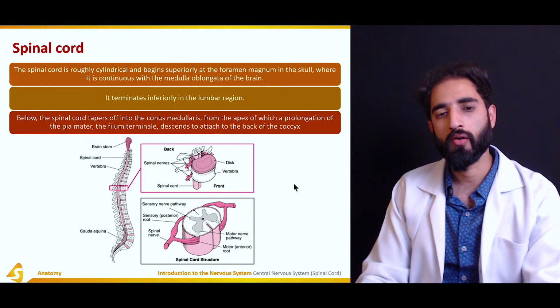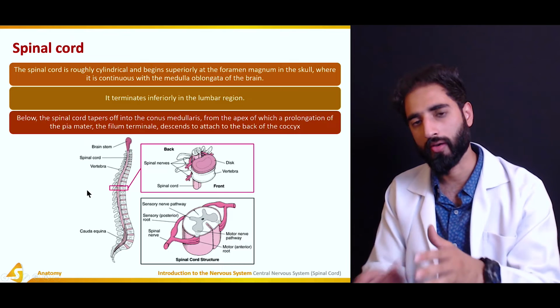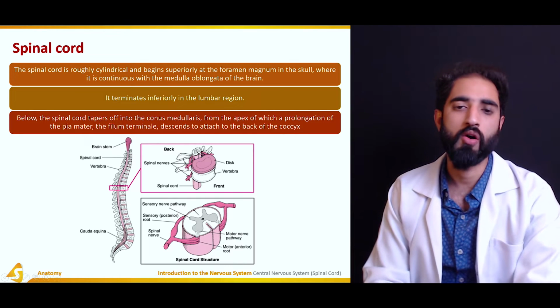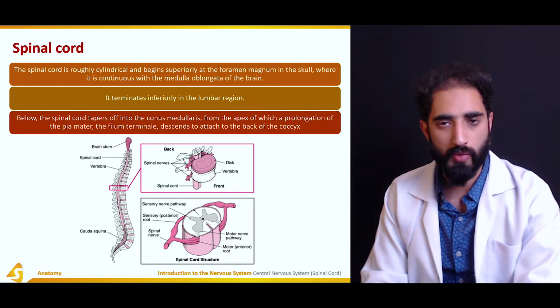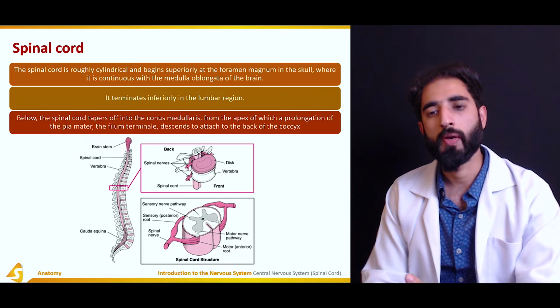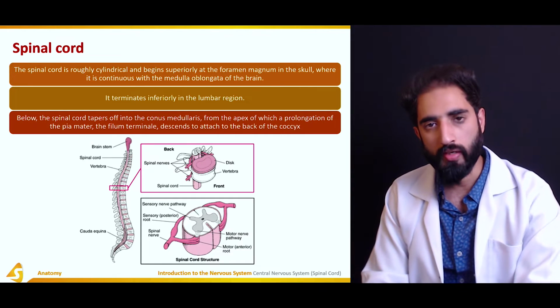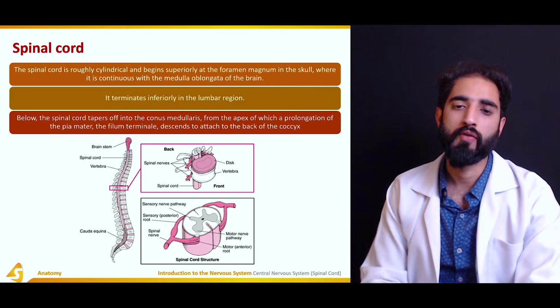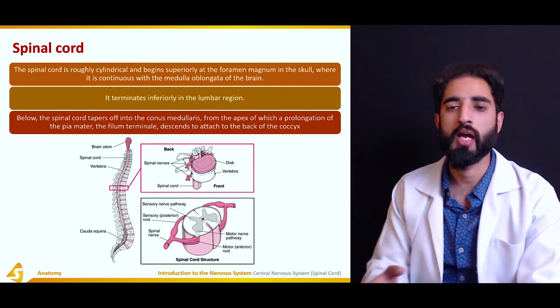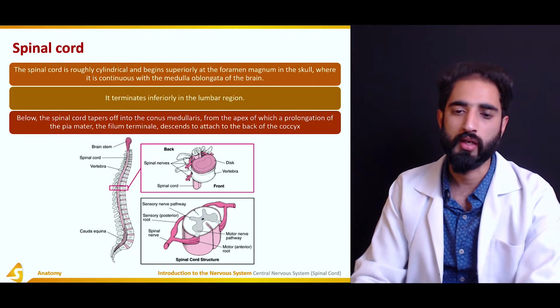Below the termination of the spinal cord at L1, the spinal cord tapers off into the conus medullaris, from the apex of which there is a prolongation of the pia mater, which is known as the filum terminale, and it descends to attach to the back of the coccyx.